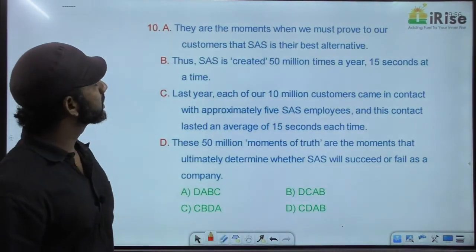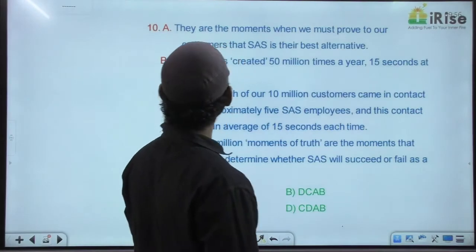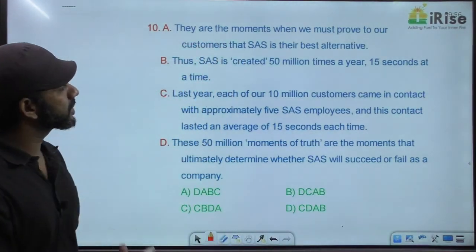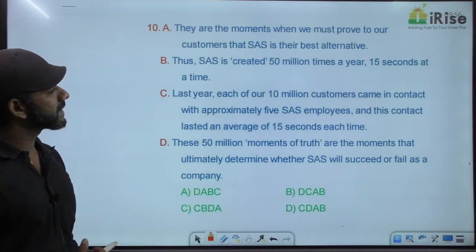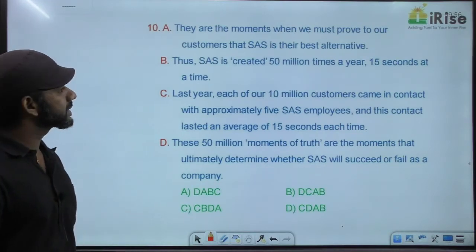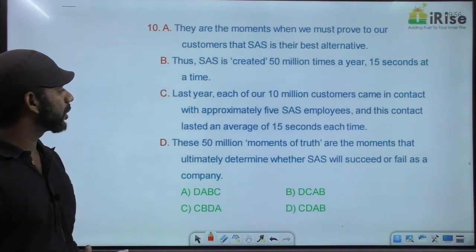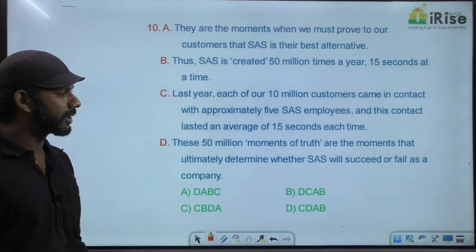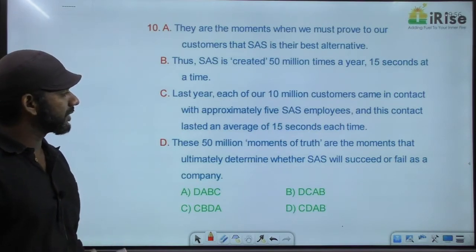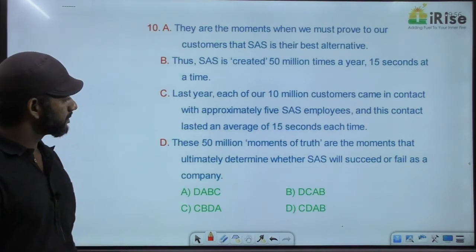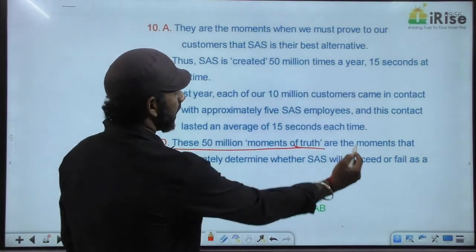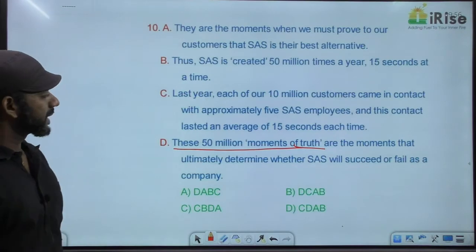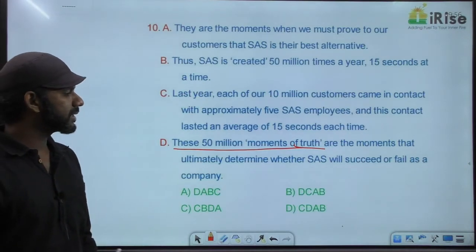They are the moments when we must prove to our customers that SAS is their best alternative. Thus, SAS is created 50 million times a year, 15 seconds at a time. Last year, each of our 10 million customers came in contact with approximately 5 SAS employees, and this contact lasted an average of 15 seconds each time. These 50 million moments of truth are the moments that ultimately determine whether SAS will succeed or fail as a company.